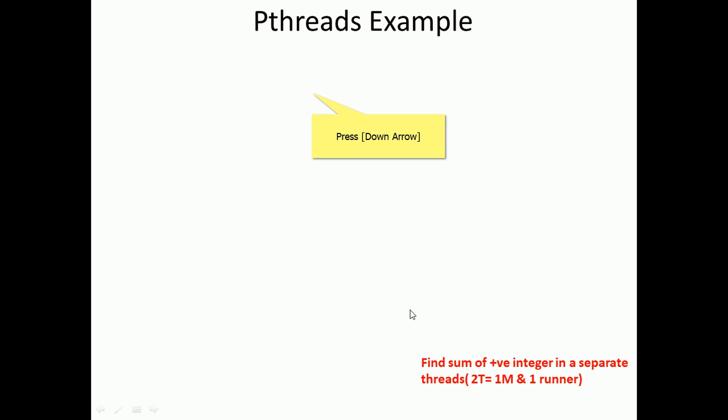Let us see an example of how Pthreads will be utilized. The problem we consider is to calculate the sum of non-negative numbers in separate threads. Two threads will be there: one thread for the main program, and a second thread, the runner, to compute the sum, and it has to submit the result to the master. With the help of these two threads, the work will be performed. Let us see how it happens.